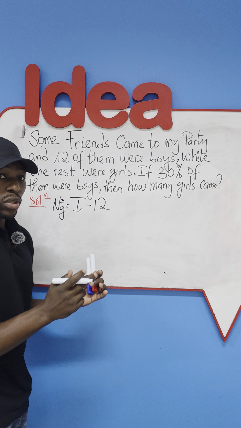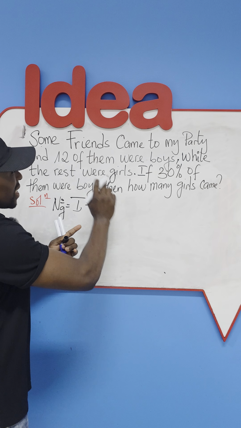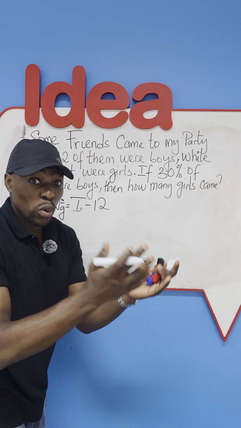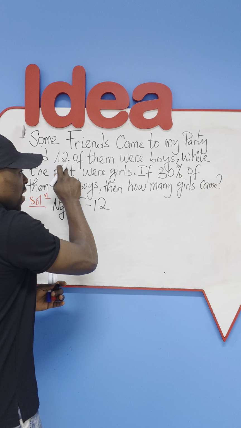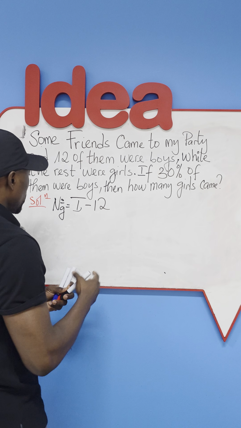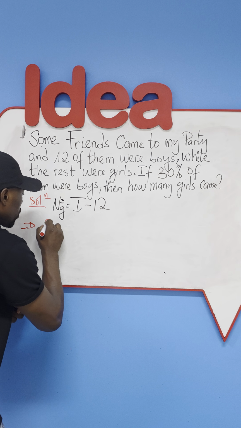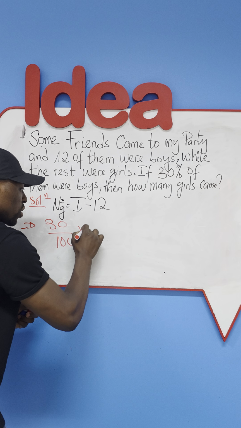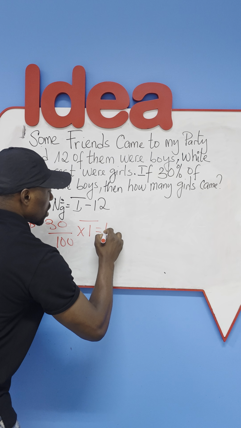Because we do not have the total number. However, the question makes it clear that the 12 boys who came represent 30% of the total number which we are looking for. I repeat, this number 12 here is 30% of a certain total which we are looking for. Now, if I write this mathematically, this will mean that 30% of a certain total which we are looking for is what gives us 12.